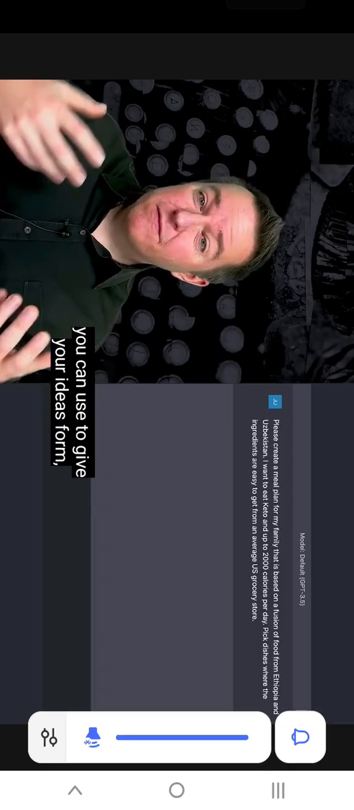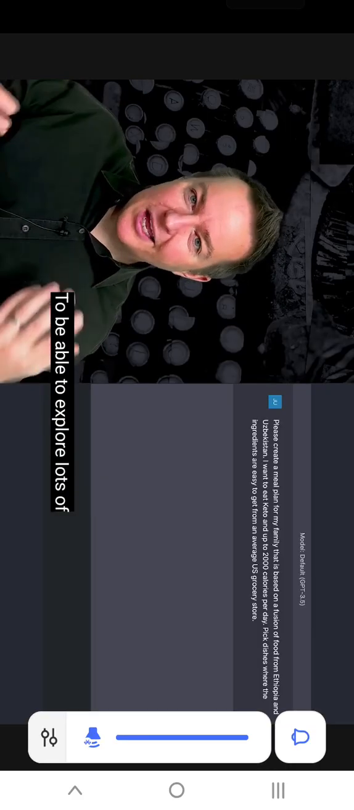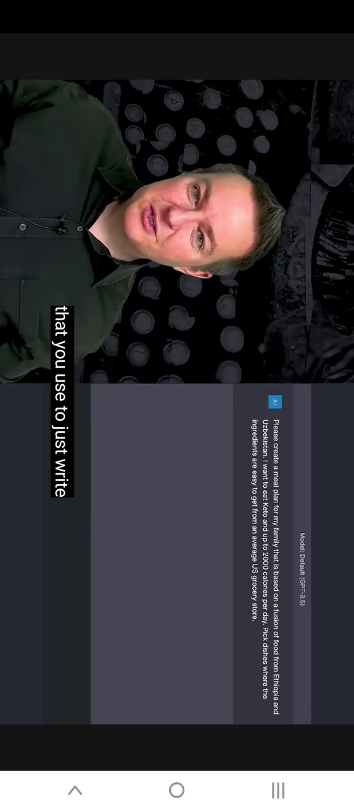I want you to think of ChatGPT and these large language models as tools that you can use to give your ideas form, to give your thoughts realization, to be able to explore lots of different concepts and be able to refine them over interactions with the tool. I don't want you to think of these tools as something that you use to just write essays or answer questions. That's really missing the capabilities of the tools. These are tools that really allow you to do fascinating things.